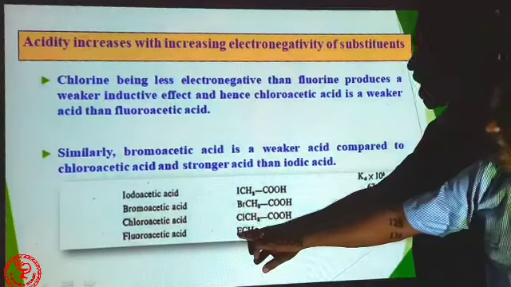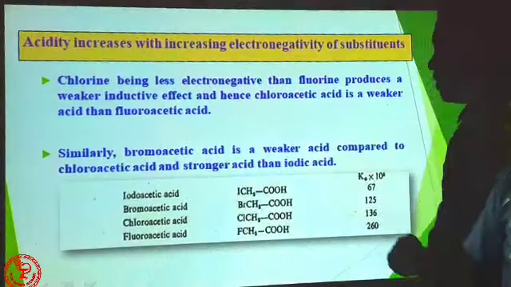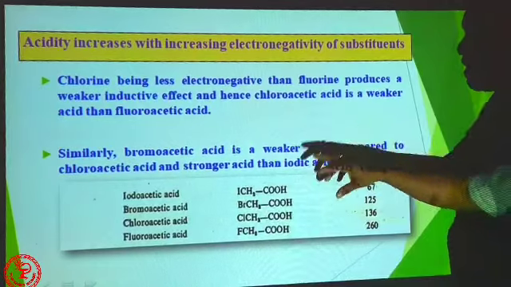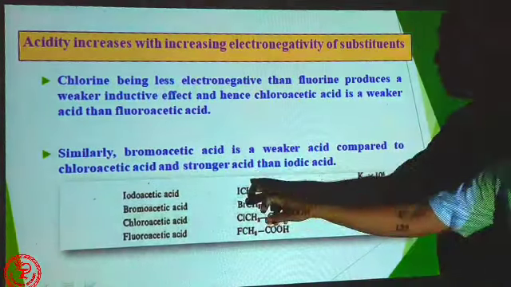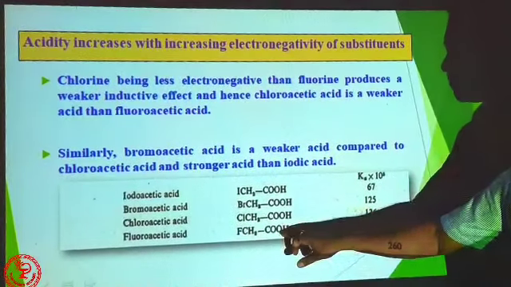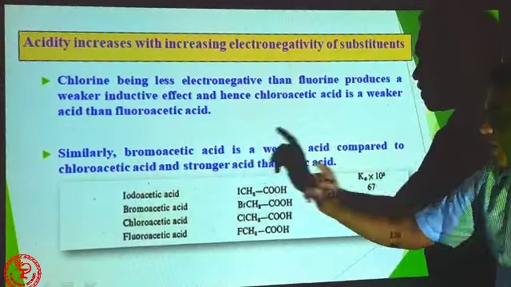So fluorine has highest electronegativity, followed by chlorine, bromine and iodine. So in this example we see higher the electronegativity, more will be the acidity. This is iodoacetic acid, bromoacetic acid, chloroacetic acid, fluoroacetic acid.